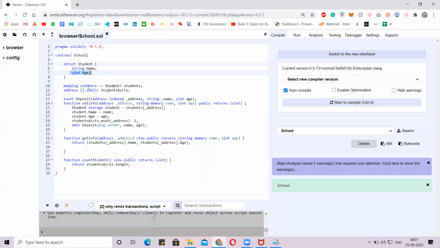So next, creating a student is done. We can create a number of students, that's not the problem. But uint8 is nothing but an 8-bit integer, the storage value where you can store only an 8-bit integer. We also have uint16 up to 256-bit, unsigned 256-bit.